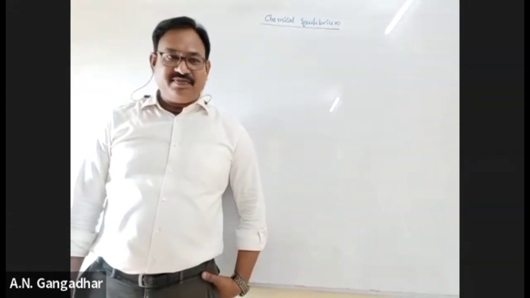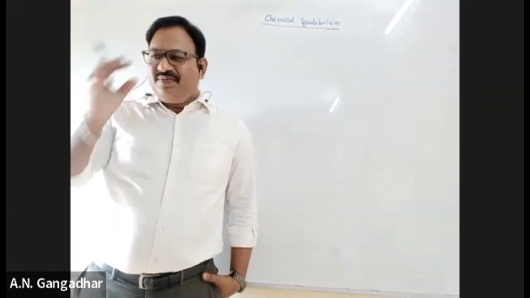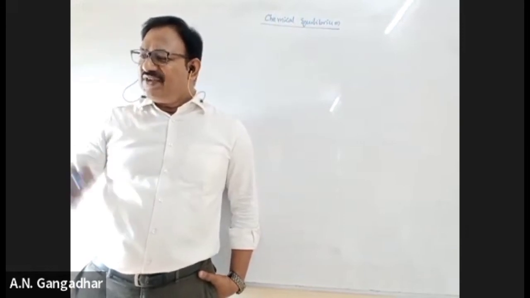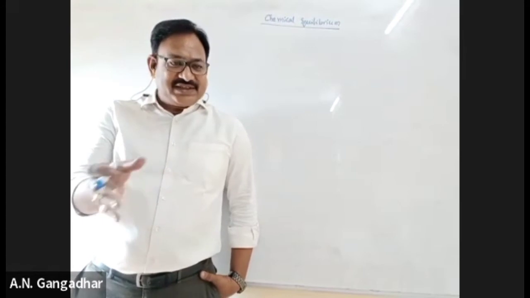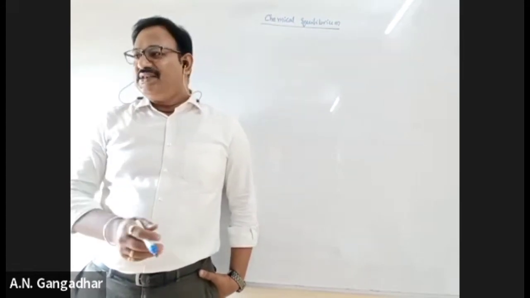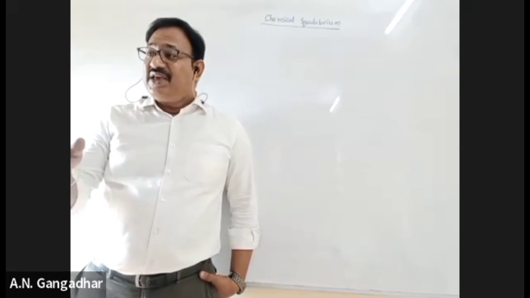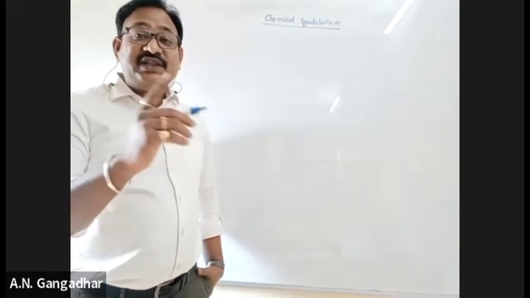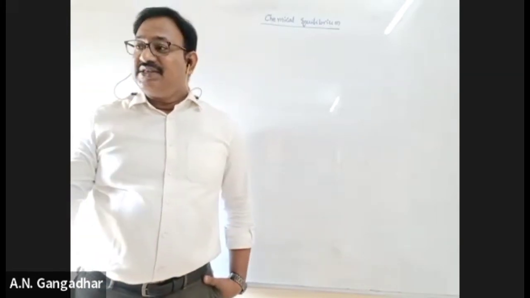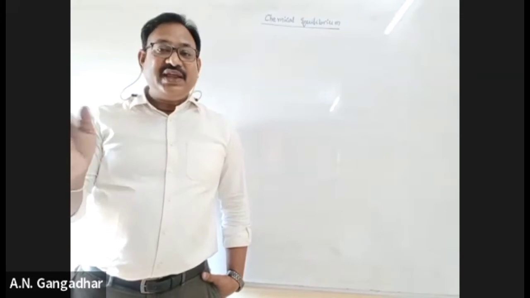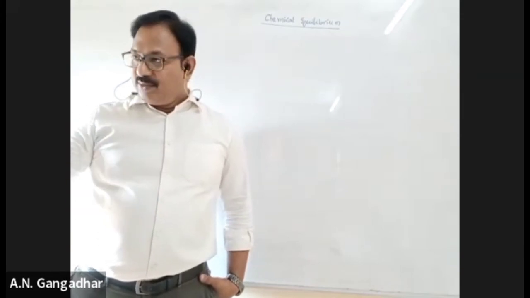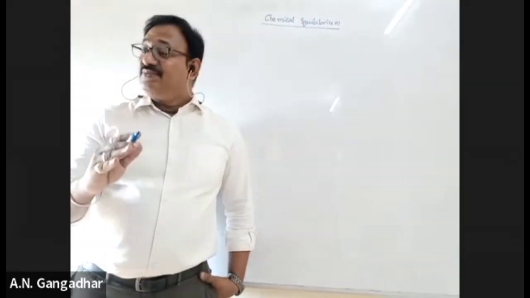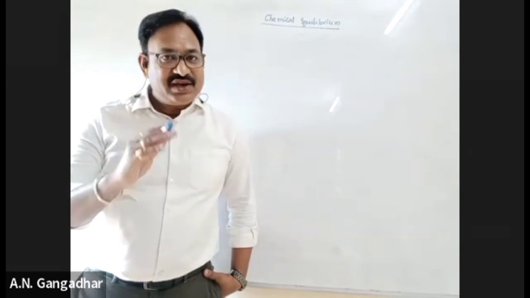What is chemical equilibrium? See, equilibrium means some observable properties of the system remain constant. If you see it in a physical state change, we call it physical equilibrium. If it happens in a chemical reaction, we call it chemical equilibrium. Before studying chemical equilibrium, first you have to understand reversible and irreversible reactions.